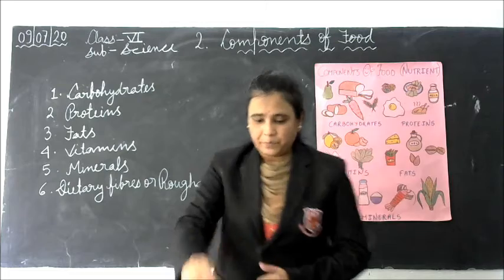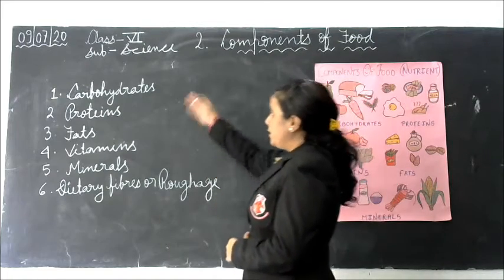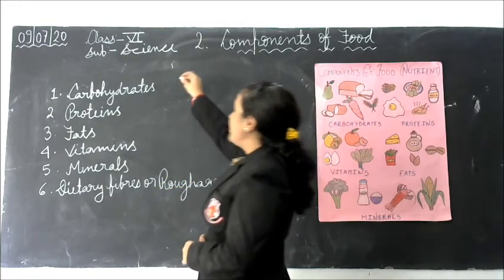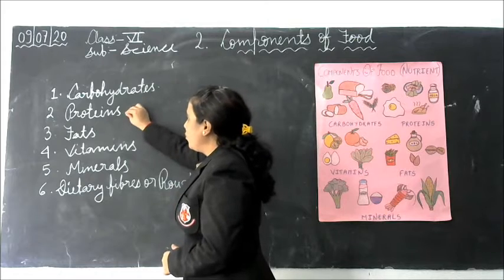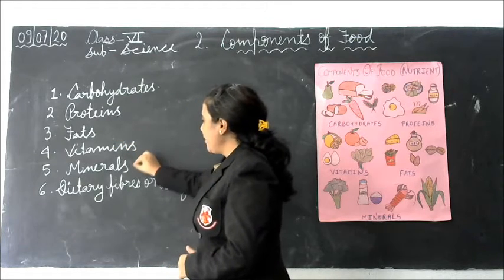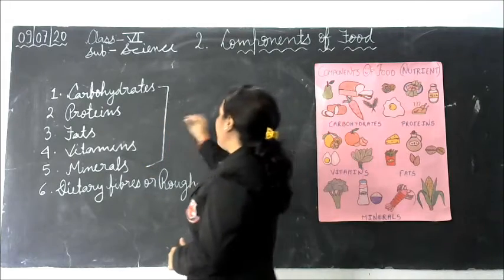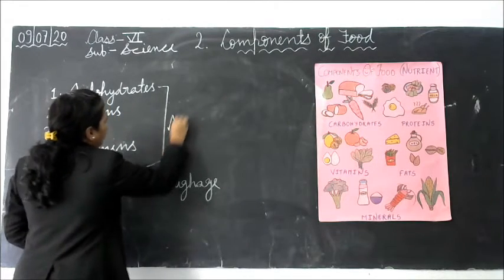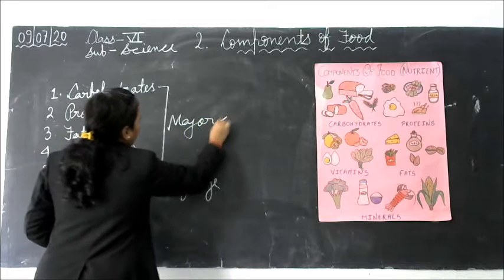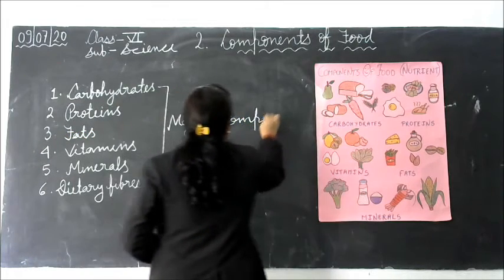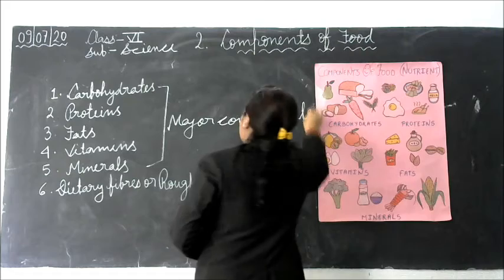But student, out of these components, carbohydrate, protein, fat, vitamin and minerals are the major components of food. Why, student?